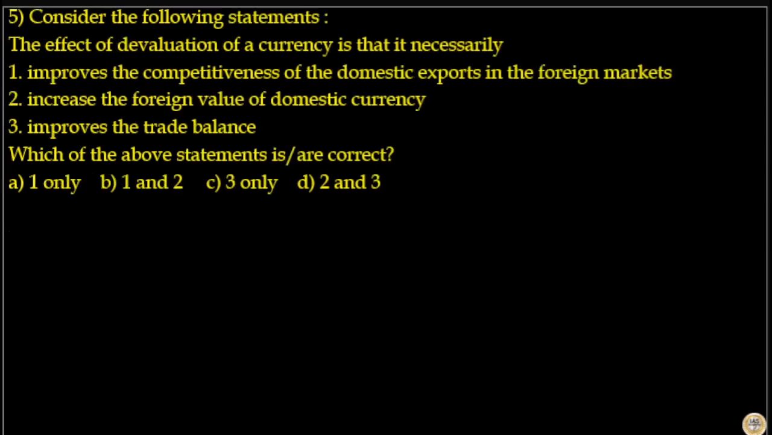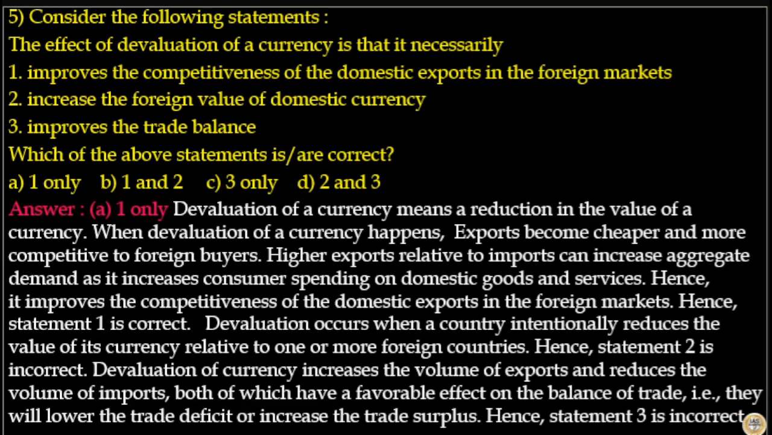The effect of devaluation of a currency is that it necessarily: 1. improves the competitiveness of the domestic export in foreign market, 2. increases the foreign value of domestic currency, 3. improves the trade balance. Which of the statements above is or are correct? The answer to this question is option A. Statement 1 only is correct.